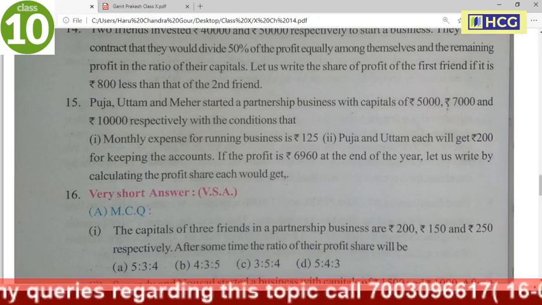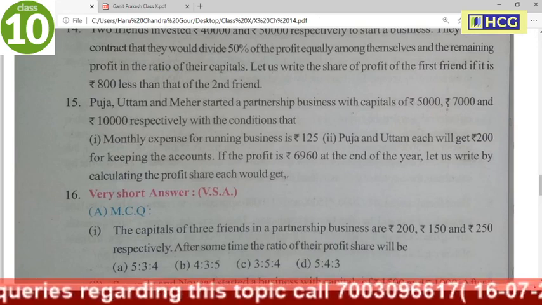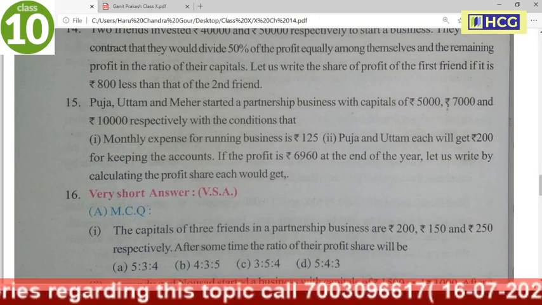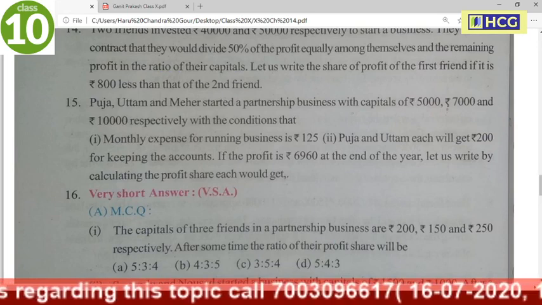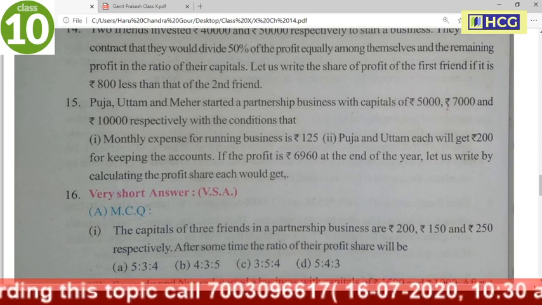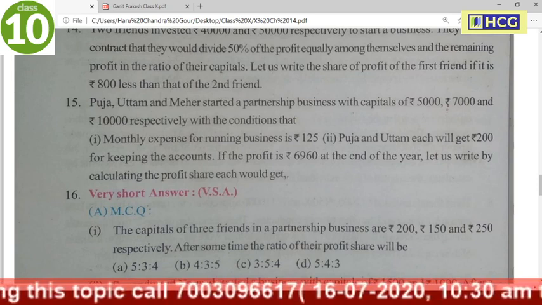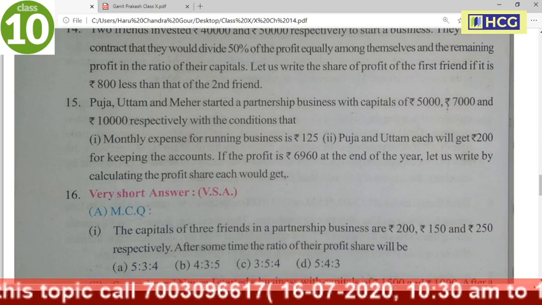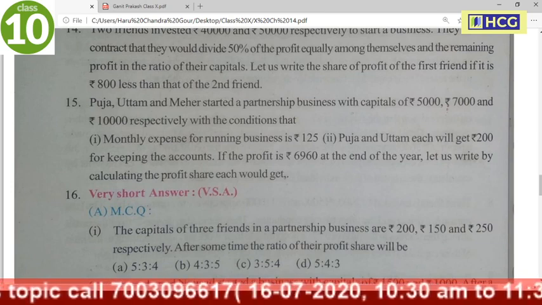Pooja and Uttam each will get rupees 200 monthly for keeping the accounts. So we add the term: condition number 2, Pooja and Uttam each will get rupees 200 monthly for keeping the accounts.